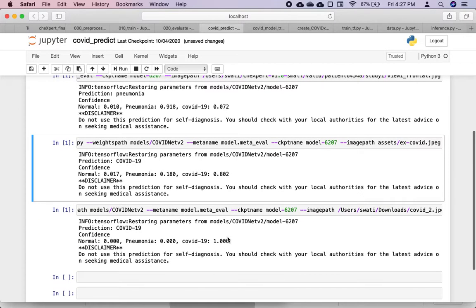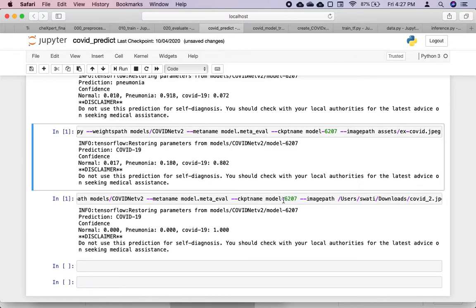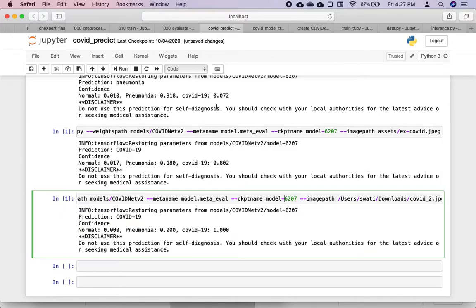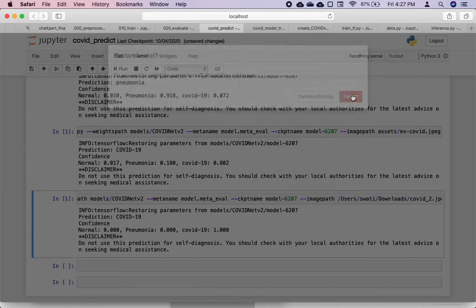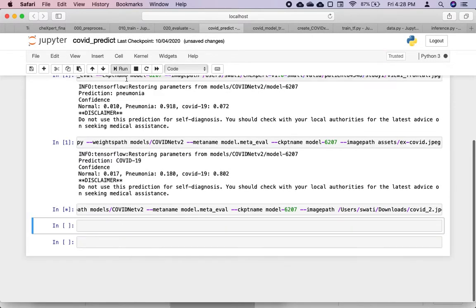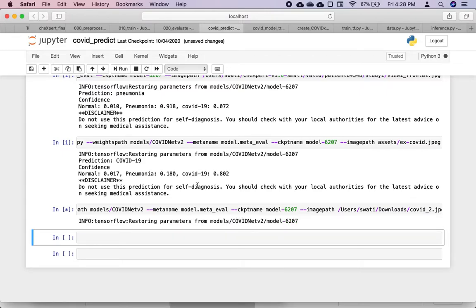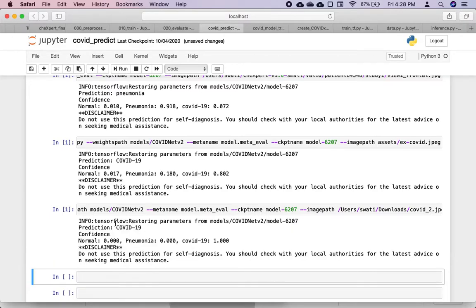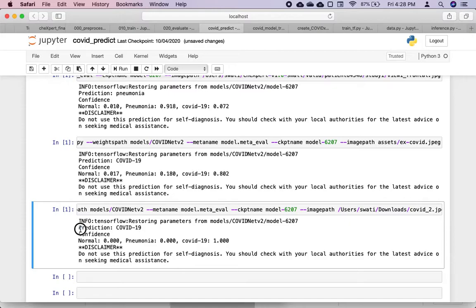Similarly, if we use another COVID-19 chest X-ray image for prediction, it will show the result in this form. See here the prediction has come, and it is predicting that this chest X-ray is the COVID-19 class, and the highest confidence among the three classes is also showing for COVID-19.